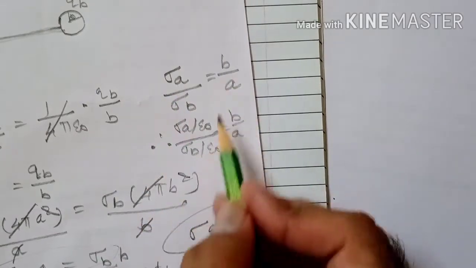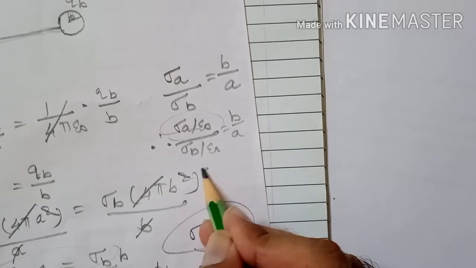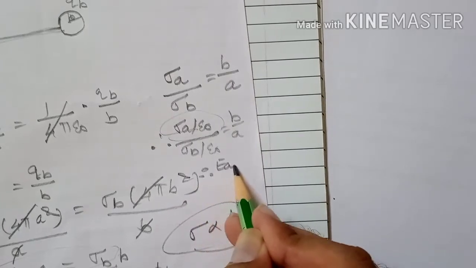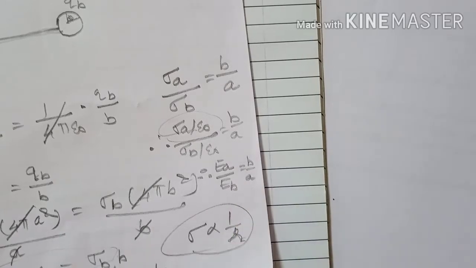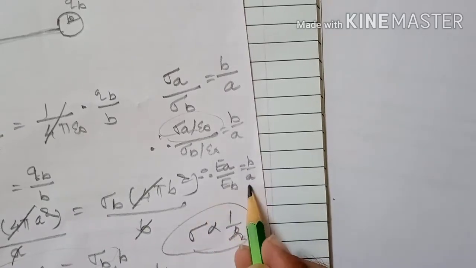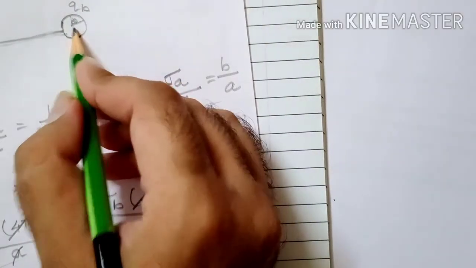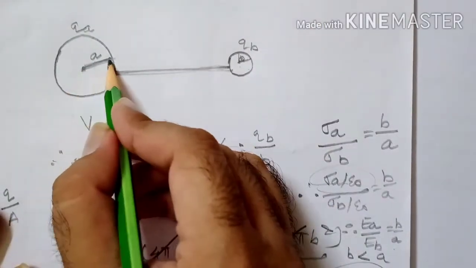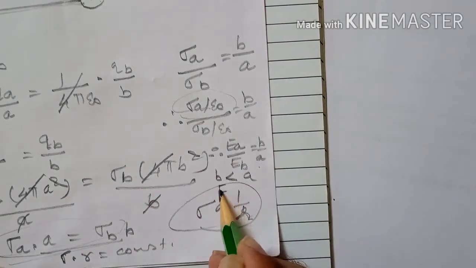But sigma upon epsilon naught is called electric field. So electric field EA upon EB is equal to B by A. Radius B is less than radius A. Therefore EA is less than EB.